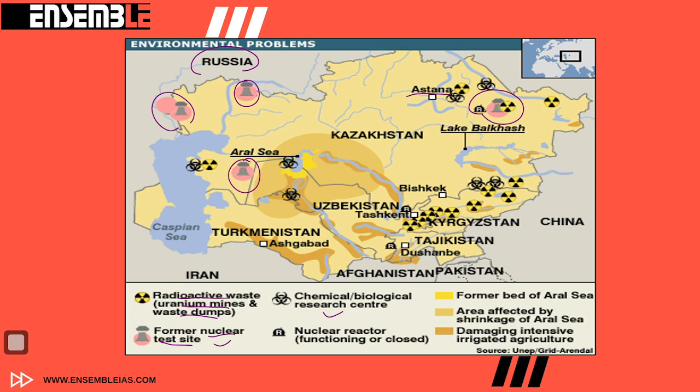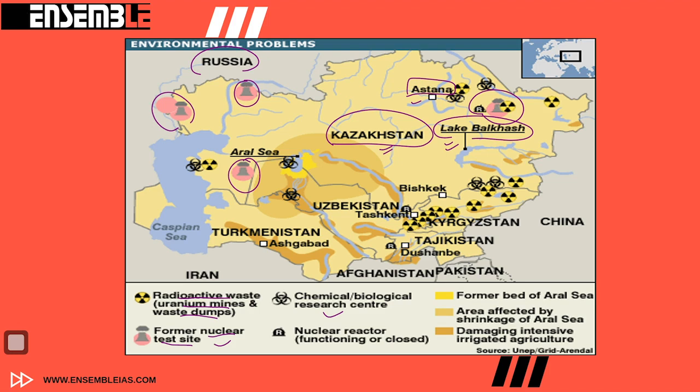And this is Astana. Astana is the capital of Kazakhstan, and here the influence of Russia is very, very high. And Lake Balkhash has one more importance, that it helps Russia to navigate its satellites into the orbit of the